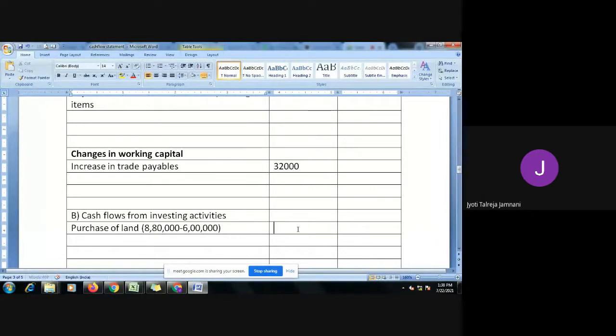So 8 lakh 80,000 minus 6 lakh is 2 lakh 80,000. When you purchase land, what happens to cash? You pay cash, or cash comes in? Cash goes out, ma'am. Yes, you pay. So again, I'm writing in bracket, which means minus. This much money has gone out of my business because I have purchased land. Is that clear?